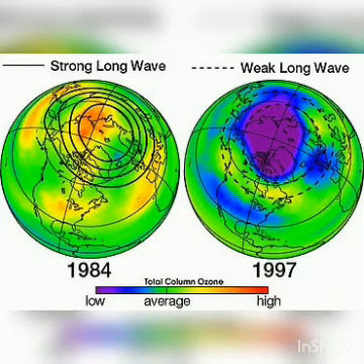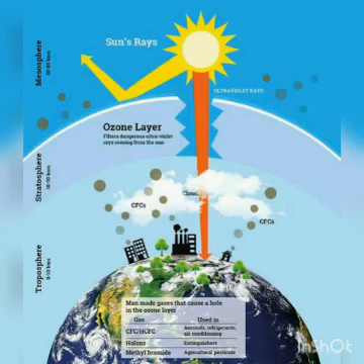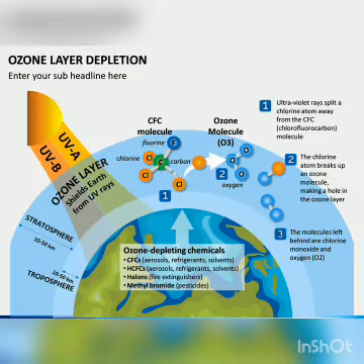In 1985, scientists discovered ozone depletion over the Antarctica. Ozone depletion means thinning of ozone layer. It is regarded as one of the major environmental disasters. This discovery of ozone hole shocked the world.